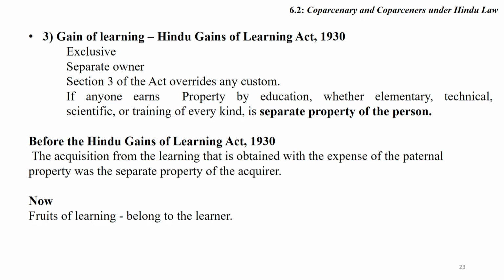Before the Hindu Gains of Learning Act, the acquisition from the learning that is obtained with the expenses of the paternal property was not considered separate property of the person. But now fruit of learning belongs to the learner. What you earn because of training, it's your property.